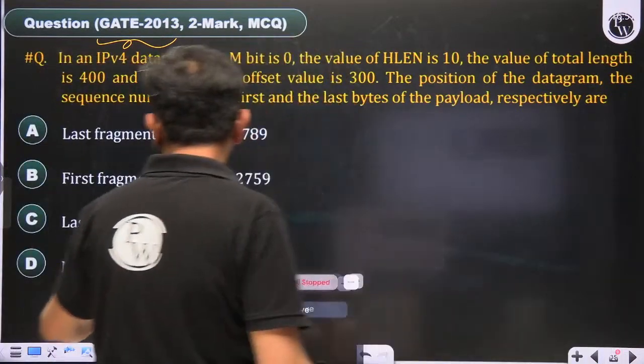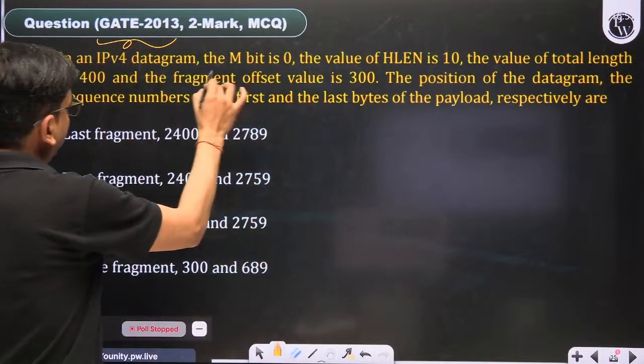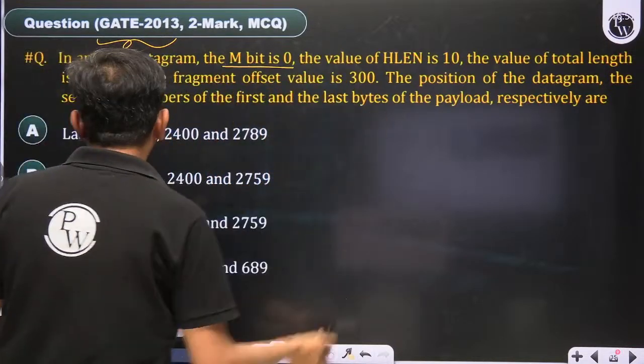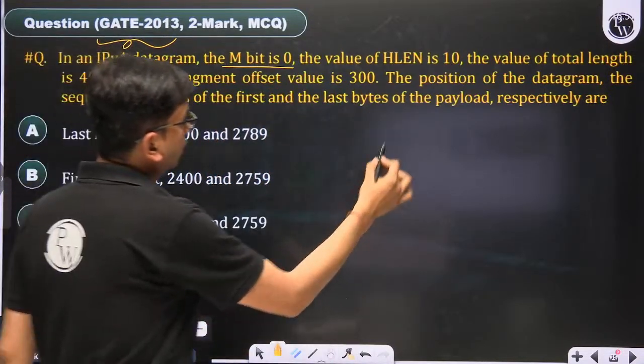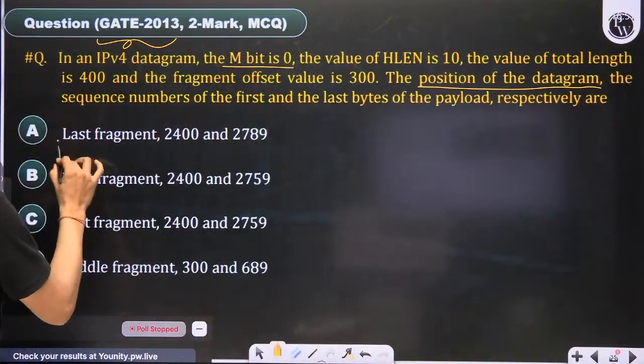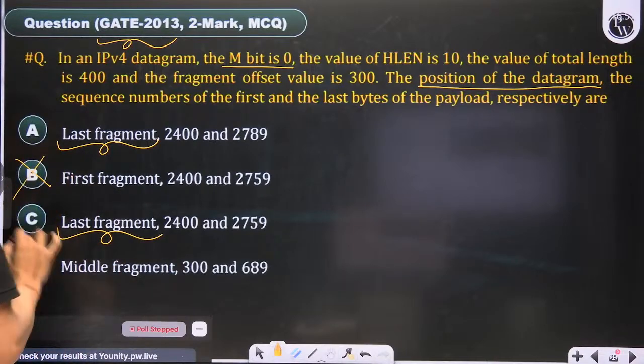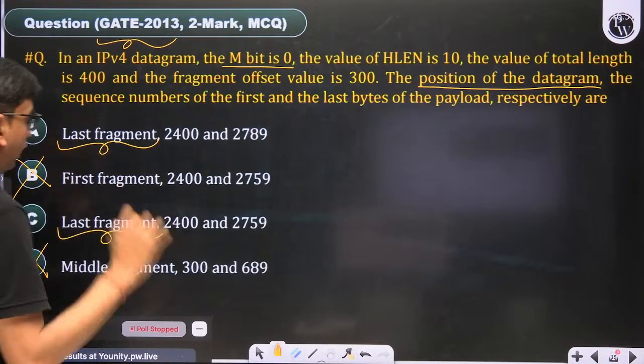So this is the IIT Bombay question, and again an IPv4 datagram, the M bit is 0. The question is asking the position of the datagram. The position of the datagram should be last fragment. It cannot be first fragment. It cannot be middle fragment. It is the last fragment.